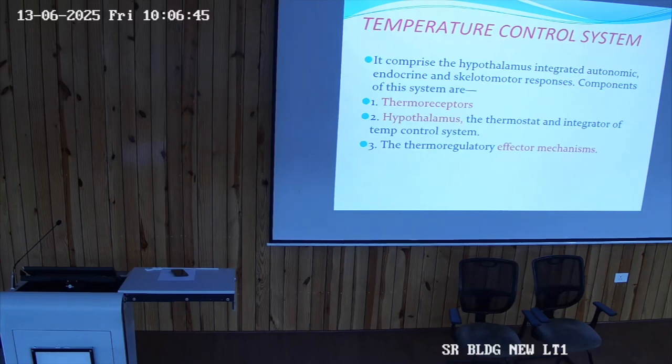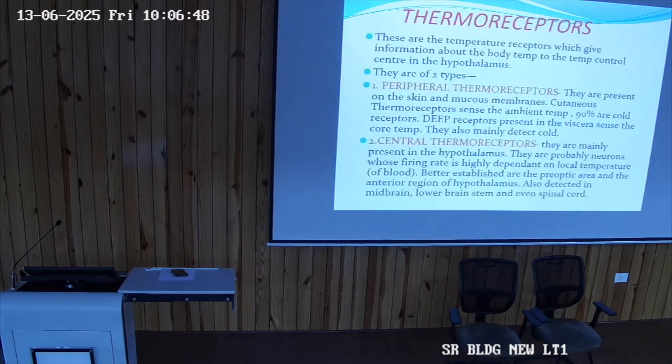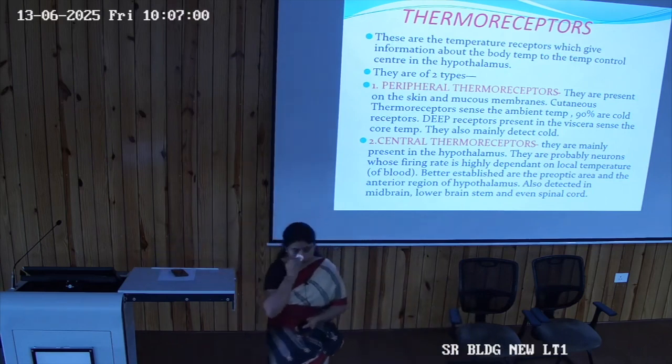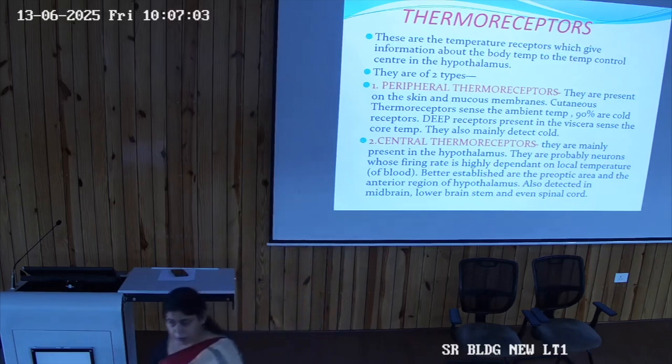Next important component is the hypothalamus. Apart from that, the effector mechanism. What are the different ways the effector mechanism works? We have talked about this in the last class, nothing new. We have talked about the autonomic nervous system, the somatic nervous system, the endocrinal mechanism, and lastly, the behavioral mechanism. So these are the effector mechanisms. Autonomic nervous system, somatic, endocrinal and behavioral.